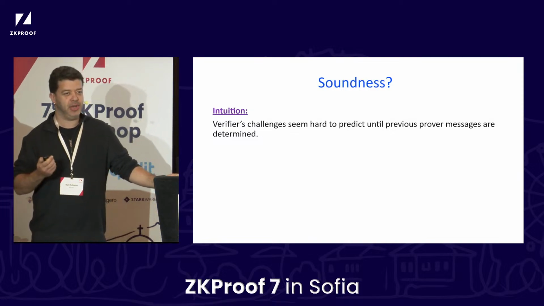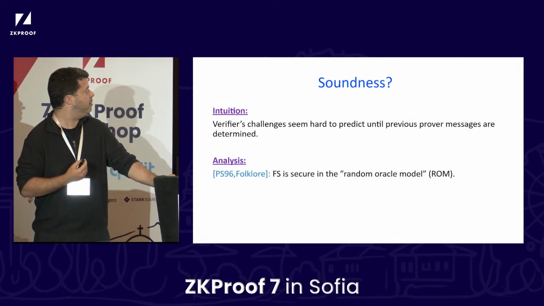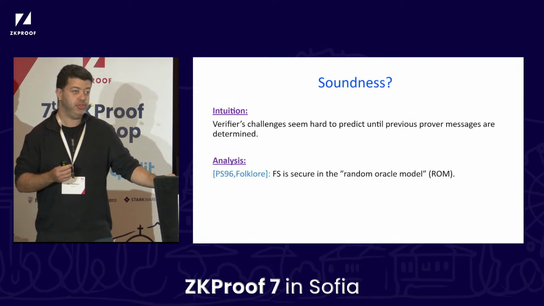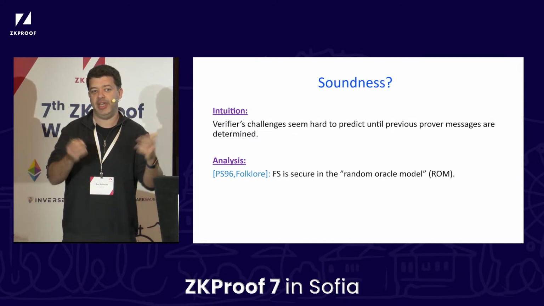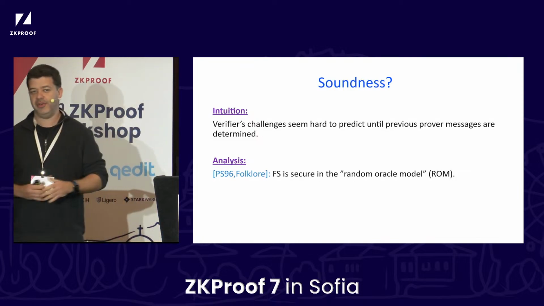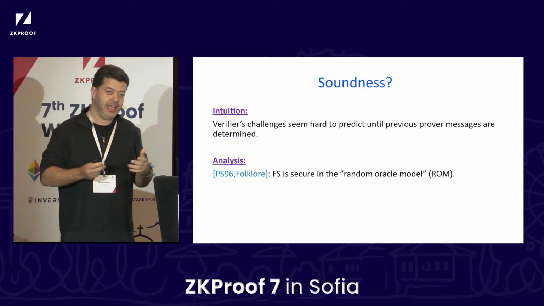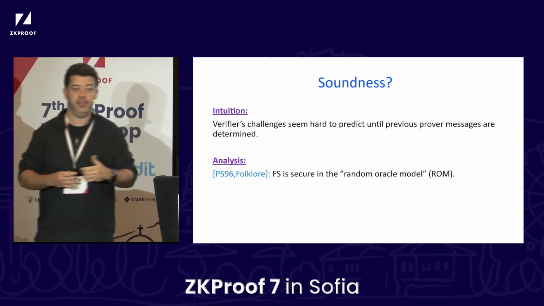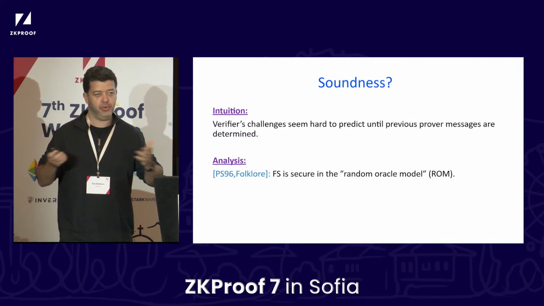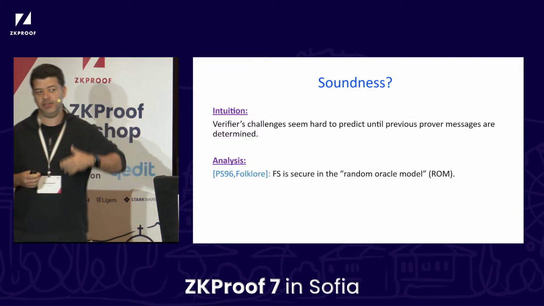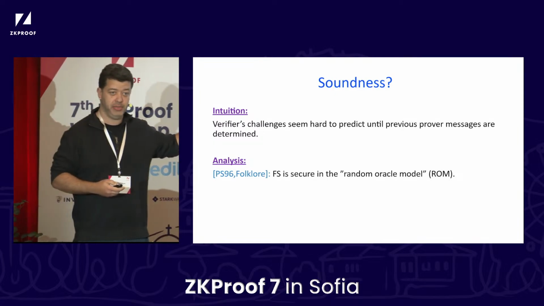As cryptographers, we're not so happy with things just being reasonable. We would like something beyond that. And we have this work by Pointcheval and Stern from the 90s. What they showed is that if you model the hash function that you use in an idealized way as a random oracle, so basically you choose the function at random from all functions, then this thing provably works. The catch is that we can't actually use totally random hash functions. It's way too expensive to even think about. So the common heuristic is to design the protocol and analyze it in the random oracle model. And indeed, it works for Fiat-Shamir.